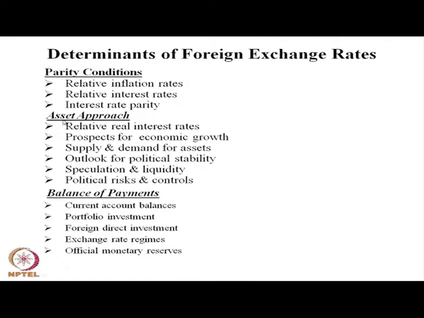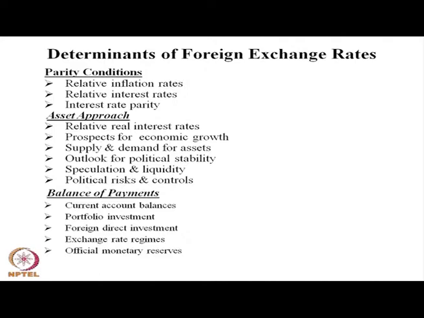The second aspect is the asset market approach. When you consider the asset market approach, the primary variable is also the interest rate, and the prospect for growth in the asset market. If the market is growing, there is a prospect for growth. So, it may happen that there will be more flow of dollars, more flow of foreign currency to that economy, and that economy is expanding.